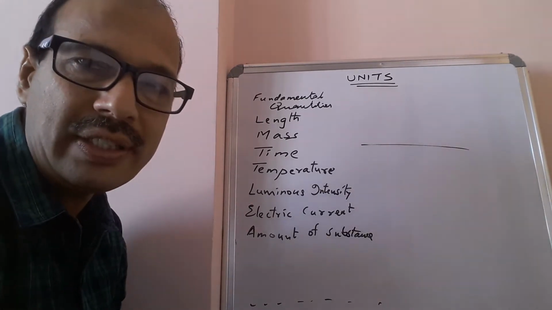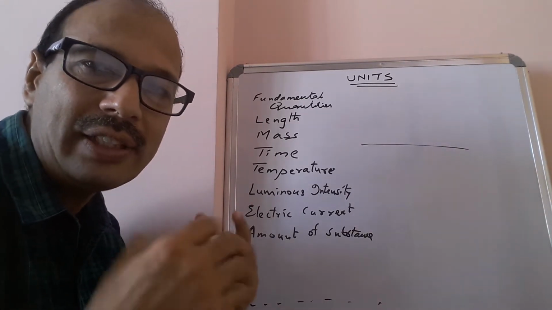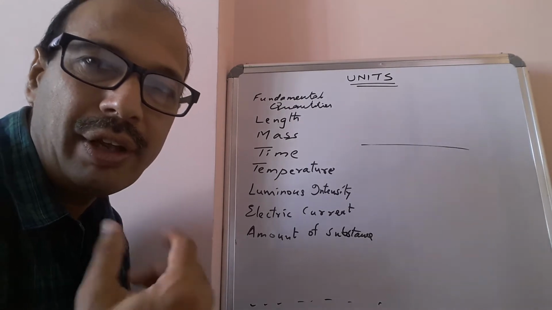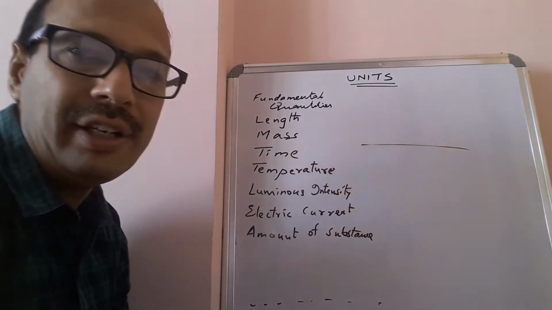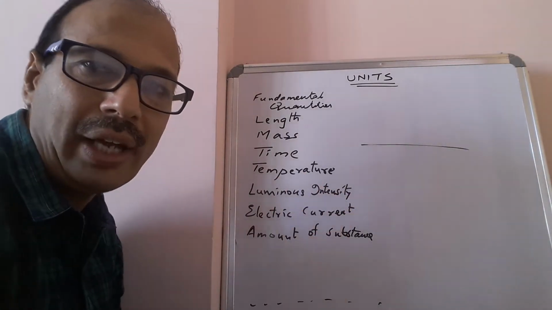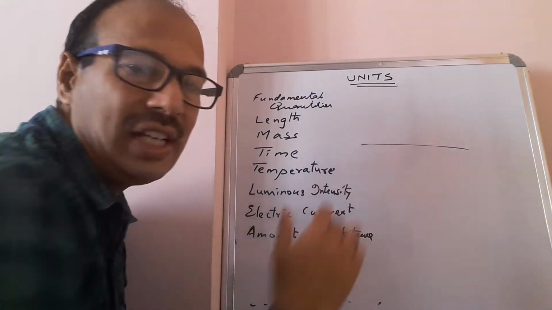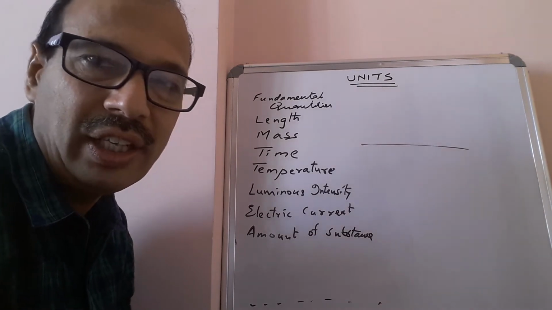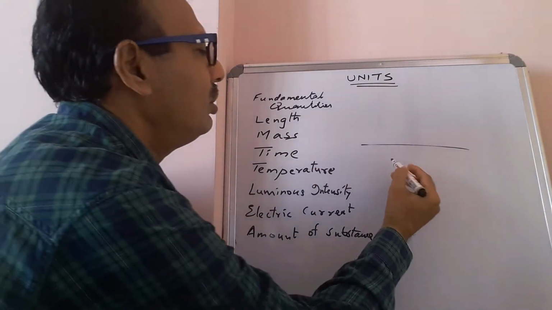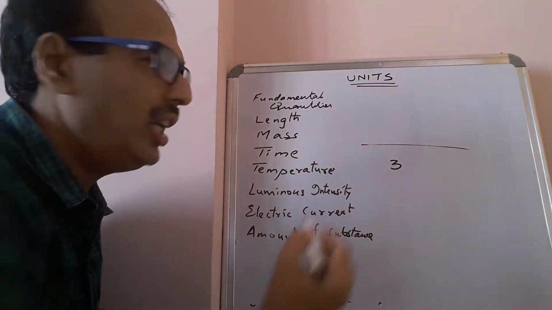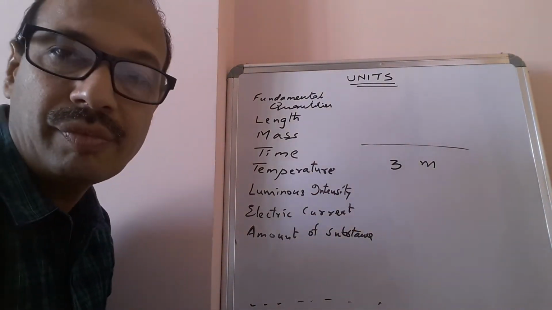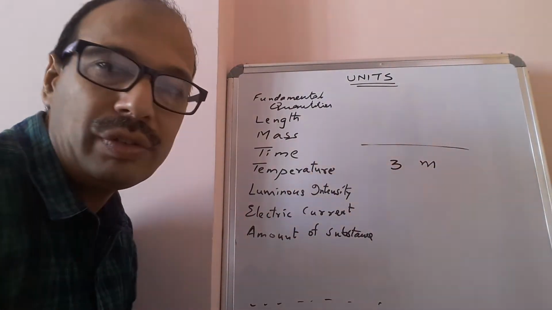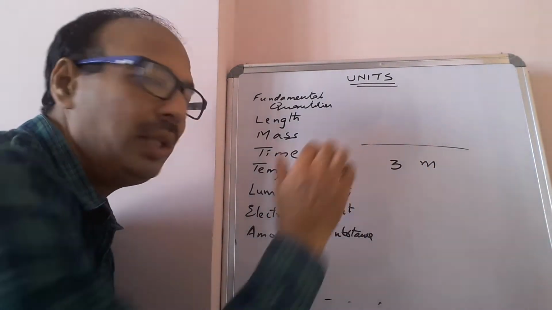From then onwards, it was called a unit. 1 meter is a unit of length, and if this length is 3 times that, then we will say the magnitude of this length is 3 meters.